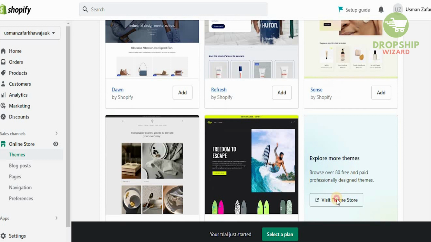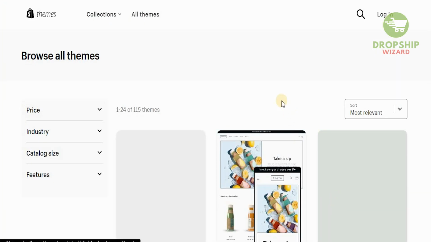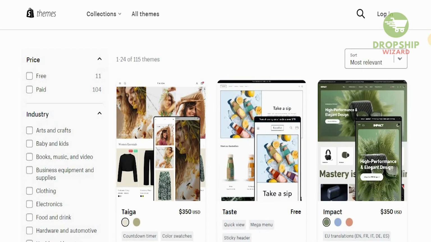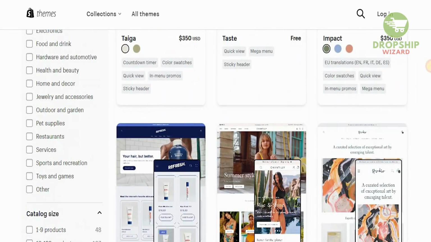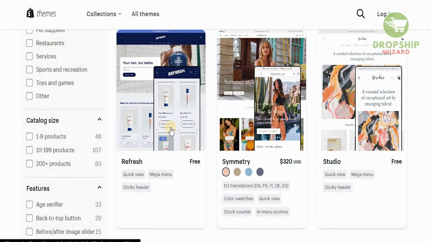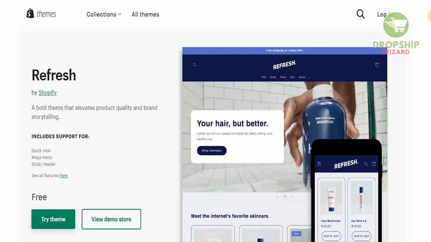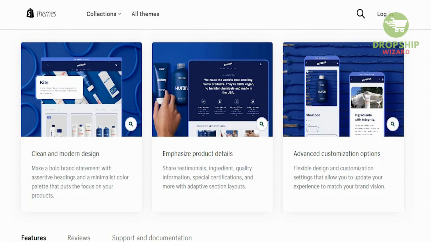Now, there are two elements in the theme store that you need to understand. The first one is that they have certain themes that are completely free, and then they have themes that are paid for. Now, I always mention to check out the 11 free ones, and then once you understand the dynamics and you are scaling your business, go for the paid one. You've got to make sure that you decrease your cost as much as you can at the initial stages, then gradually start increasing it once you start getting money in. Now, if I look at this one, this is completely free. I want to see what kind of theme this is. So I'm going to just scroll down and give you a breakdown before we look at the actual demo for it.